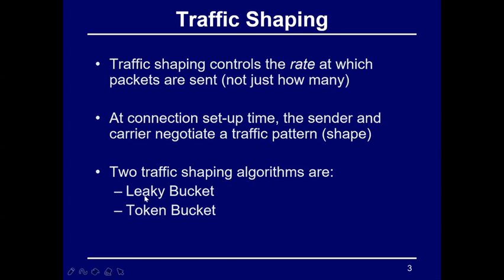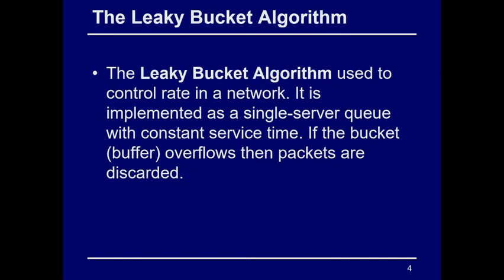The first one is the leaky bucket, the next one is the token bucket. But in your syllabus, you have to learn only the leaky bucket algorithm. For your syllabus, you are not going to learn about the token bucket.